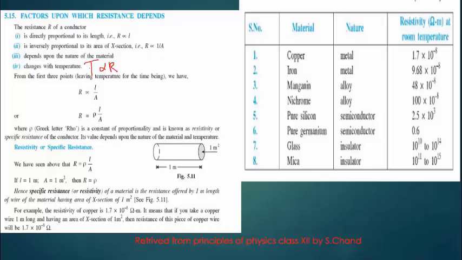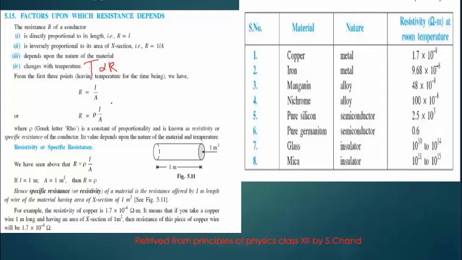Maybe we should ask ourselves why. Tumeona previously that to create current lazima electric field ifanye hii motion iwe uniform. Kama unakumbuka nilisisitiza sana maana ya uniform. Lakini unapokuwa unaongeza temperature, unaongeza random motion. According to the kinetic theory, zinaanza kuvibrate randomly. So since you are trying to distort the uniform motion, you are creating a resistance in the conductor. That's why in conductors temperature varies directly proportional to the resistance.